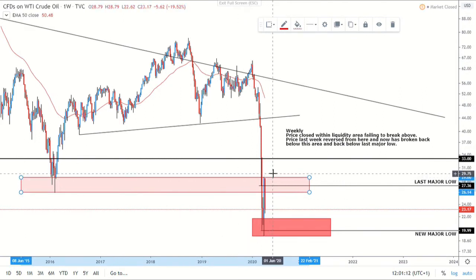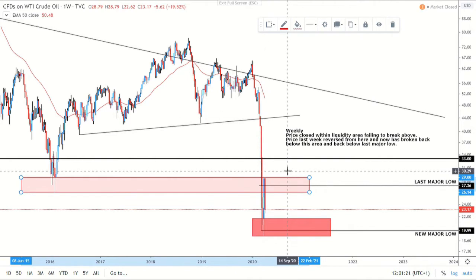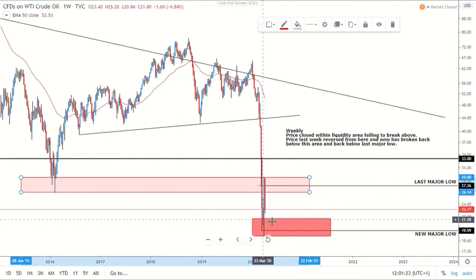We never broke above, and then we've seen price push straight back down, back through the last major low. So now, are we going to see, is this just a retracement, or is this going to go higher? So of course, reversing that liquidity area, and then we do have this liquidity down here, so kind of in between them two zones still.